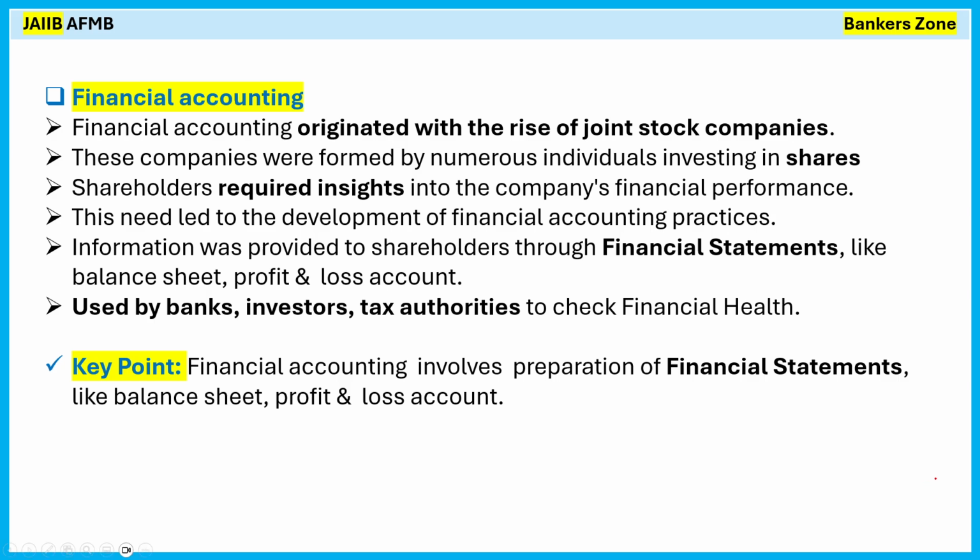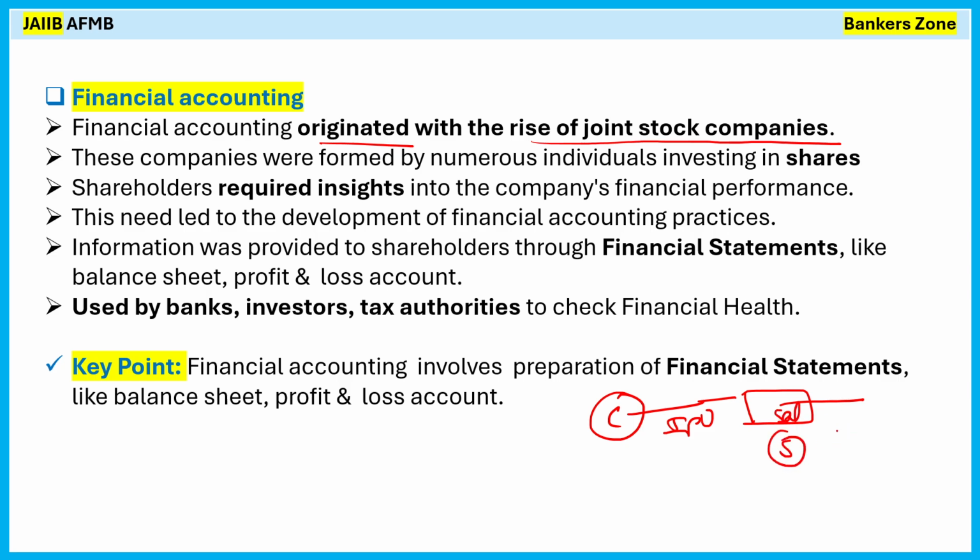See, financial accounting means simply what we are following today. Financial accounting originated with the rise of the joint stock company. What do you mean by joint stock company? See, when a company becomes large, it will apply for an IPO and sell its shares to the public. So the public will purchase the shares. For example, you purchase Tata Motors shares, Mahindra shares, Ola Electric shares. Why are you purchasing them? To earn dividends, to earn profit.